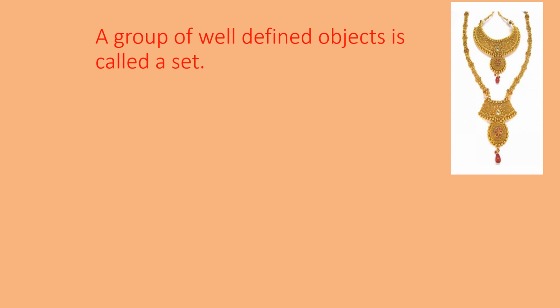Vegetables, so all the vegetables which come under that will come in a set. Then a set of uniform. Every school has a set of uniform. You have to wear whatever is prescribed by the school. Then we will be calling it a uniform.